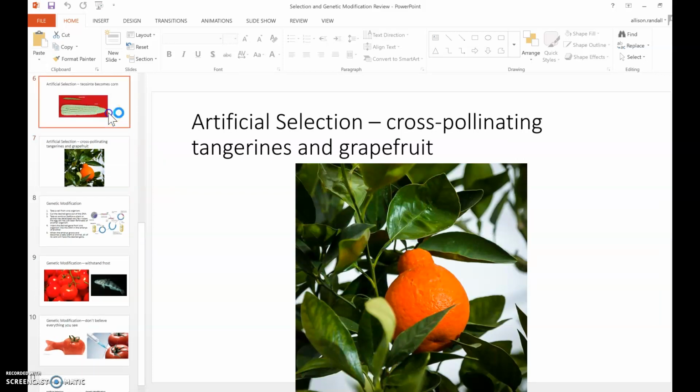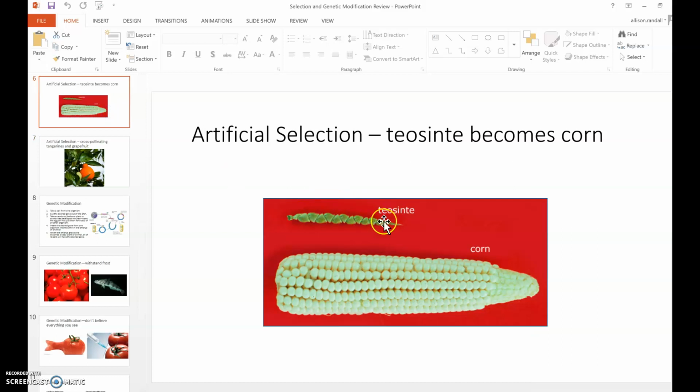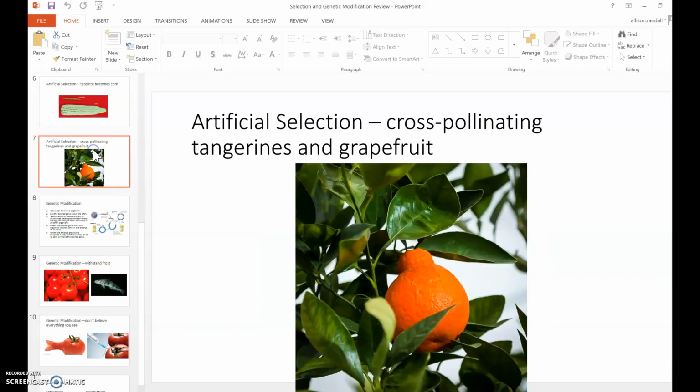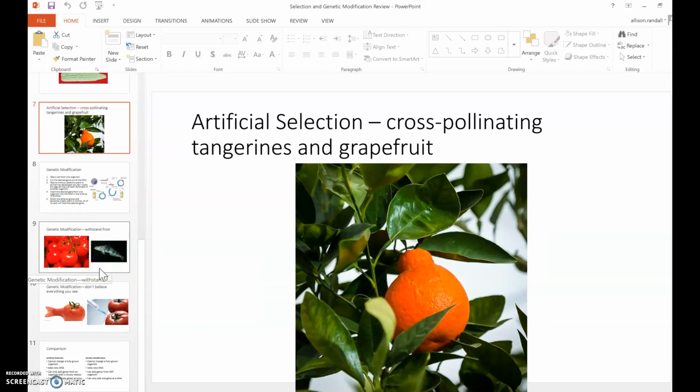Artificial selection would also be just choosing the best ones, like teosinte. They just chose the ones with the best kernels or the most kernels and replanted them, and eventually we got modern corn today because they just replanted the best ones. So it could be that, or it could be cross-pollinating some plants.